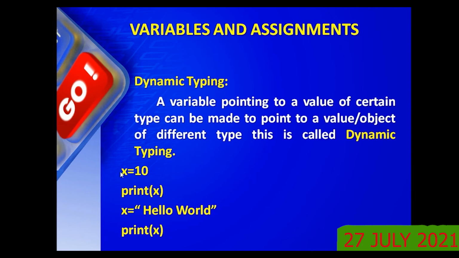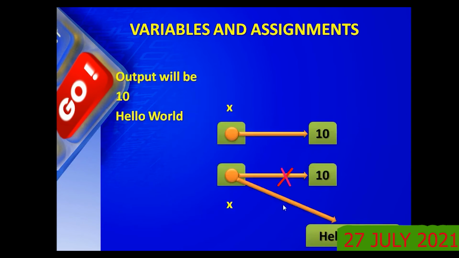What is the meaning of this? See, x is a variable holding which type of value? Integer type, right? Print x, we'll see what it will print. Now the same x, what type of data is it? String, right? Now x was used to store an integer value, and the same variable can also be used for a string. When you print here, 10 it will print. When you print here, hello world it will print. You just see here. First it will print 10, next it will print hello world.